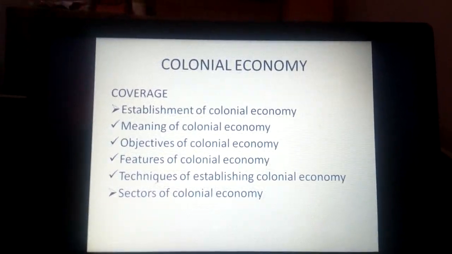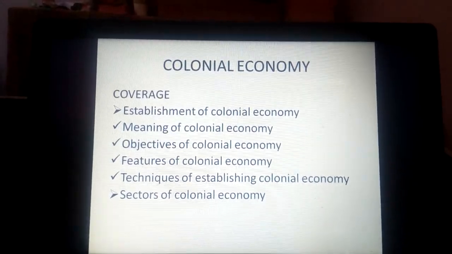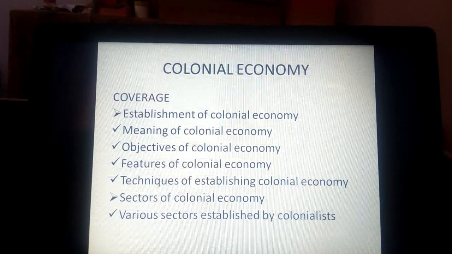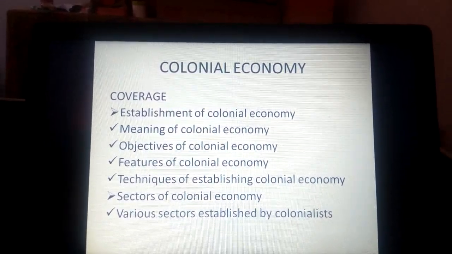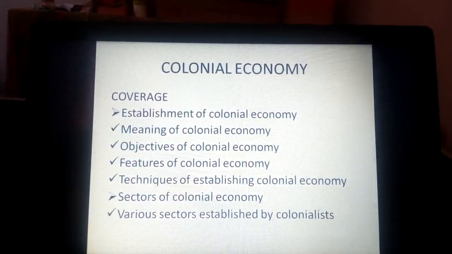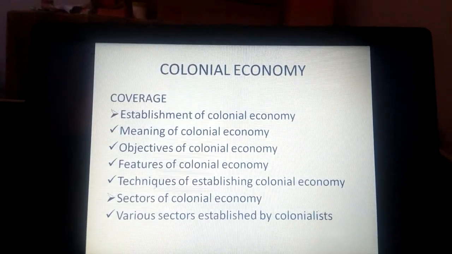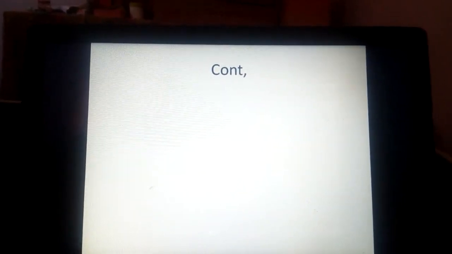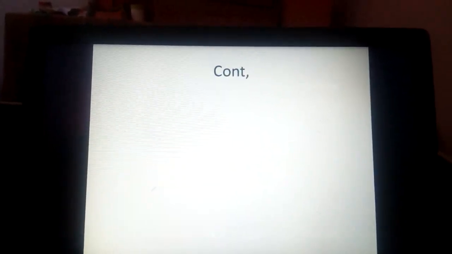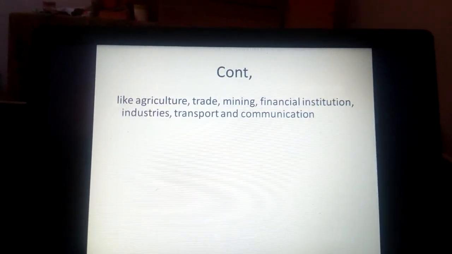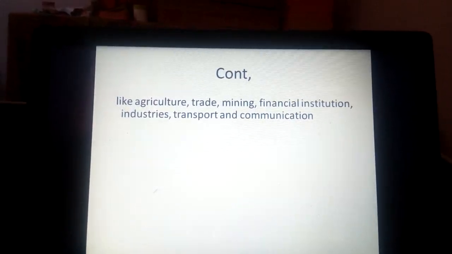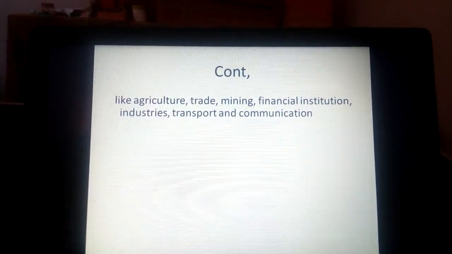Then the second subtopic is sectors of colonial economy, from which we shall discuss the various sectors established by colonialists. Among those sectors, we include agriculture, trade, mining, financial institutions, industries, transport, and communication.